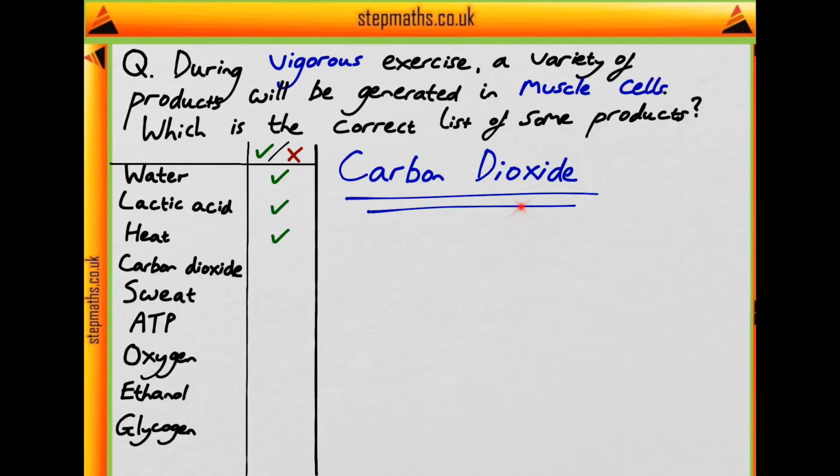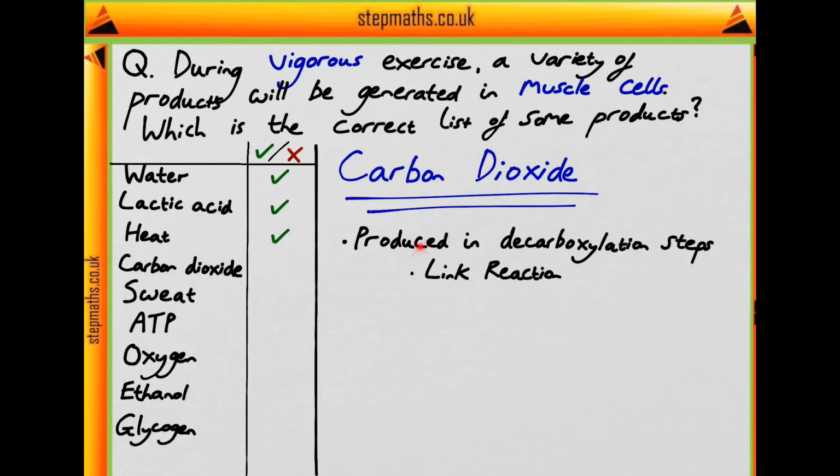Okay, moving on to carbon dioxide. Is carbon dioxide produced in respiration? Well, yes. Carbon dioxide is produced in a number of decarboxylation steps, and all decarboxylation means is removing a carbon dioxide molecule from another molecule. These decarboxylation steps are found in a number of places in respiration, such as in the link reaction and in the Krebs cycle. So yes, carbon dioxide is produced in the muscles during vigorous exercise.